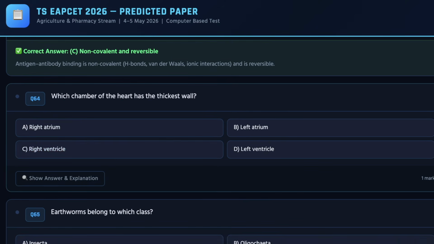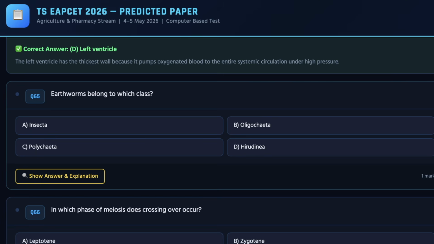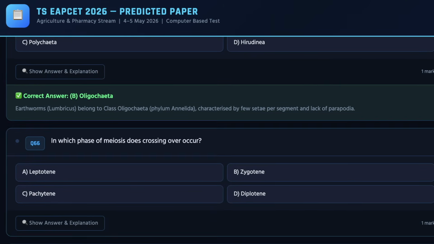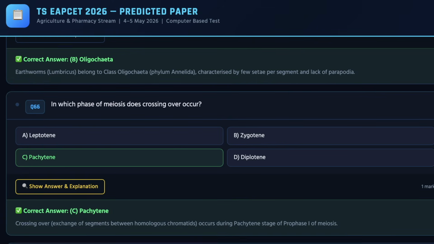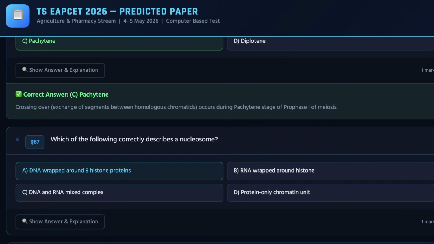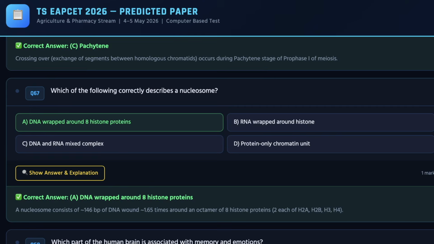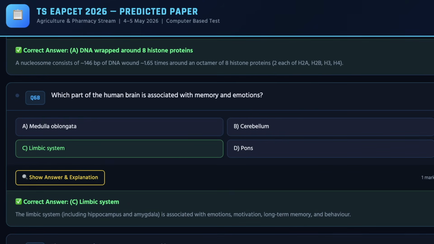As we move ahead, we have the 24th question, the correct answer for the same is D. And as we move ahead, we have the 25th question, the correct answer can be checked on the screen, which is B. And as we move ahead, we have the 26th question, the correct answer for the same is C. Moving ahead, we have the 27th question from Zoology, and the correct answer for the same is A. Moving ahead, we have the 28th question, which can be checked on the screen, and the correct answer for the same is C.